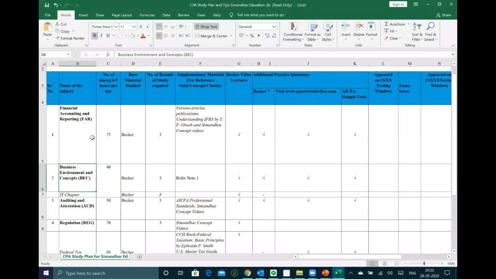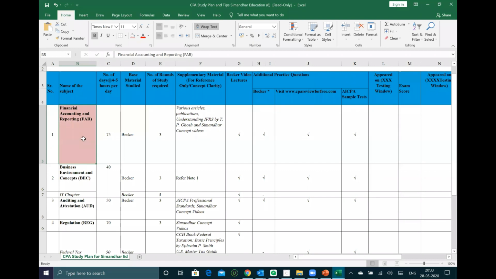So assuming the majority is from an accounting background, audit or FAR is a good subject to start off with because you have already learned accounting before and would be familiar with some of the accounting concepts and accounting standards. Some of the CA students or chartered accountants in today's session might find this subject very familiar. So this is one of the sections which I typically tell the students to start off with.